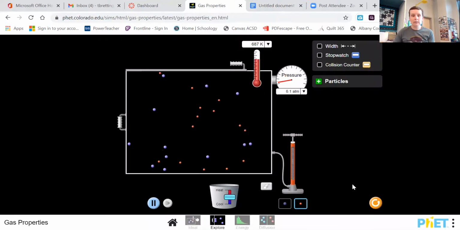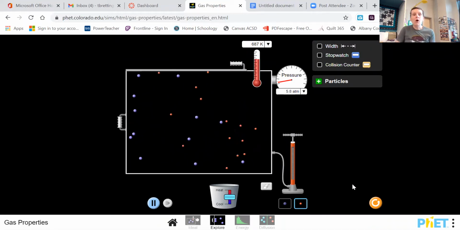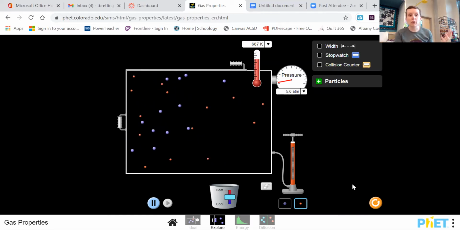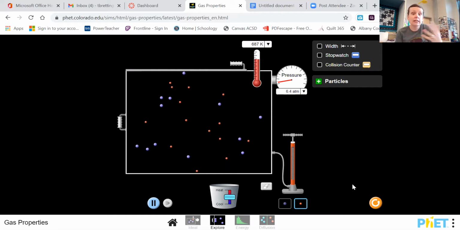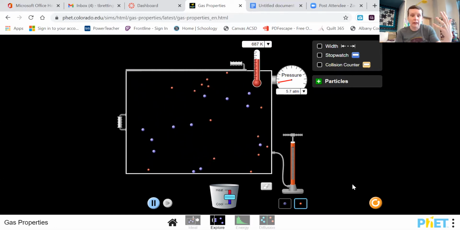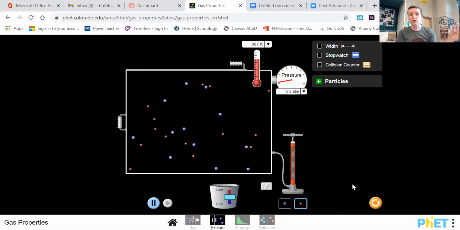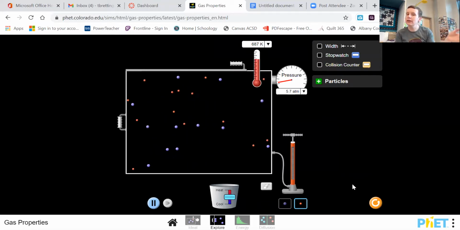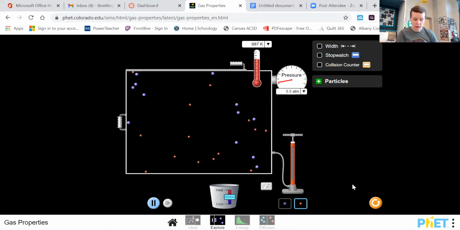Well, we can go back to this simulation and we can look at that. I mean, look at these particles. How are they behaving? Can you describe this to me? Okay. Hopefully you're describing that they are in constant motion. They travel in straight paths until they hit something. They can hit each other. They can hit the side of the container, but they're going to travel in straight paths until they hit there. Then they bounce off of those things and move in a different direction, okay?